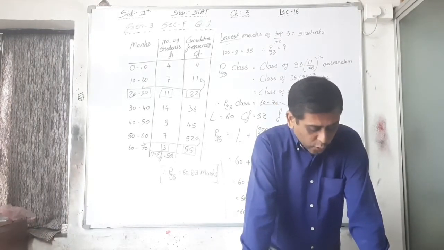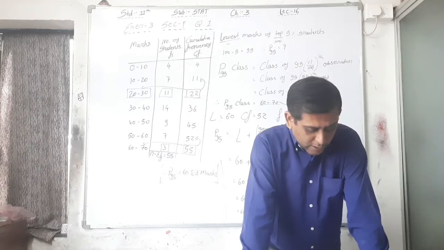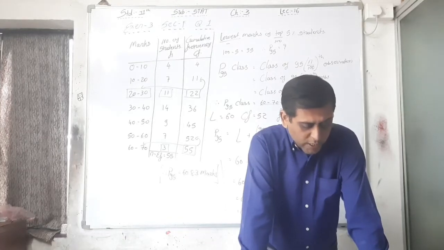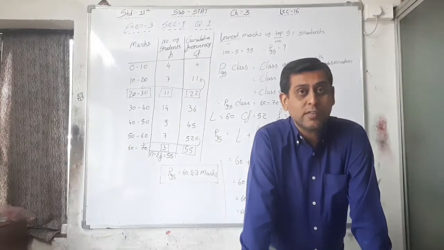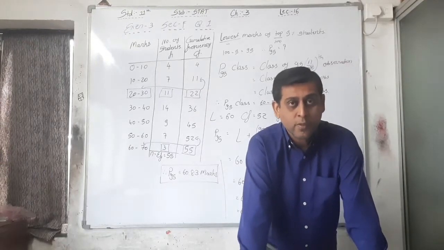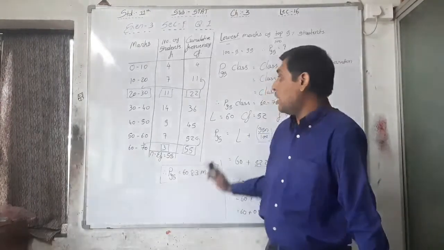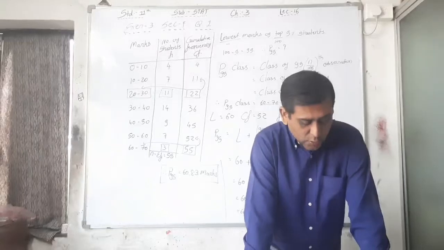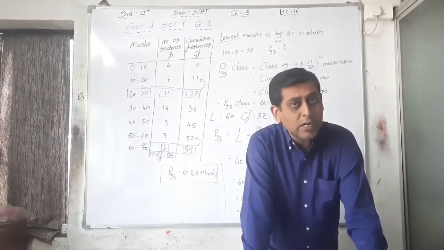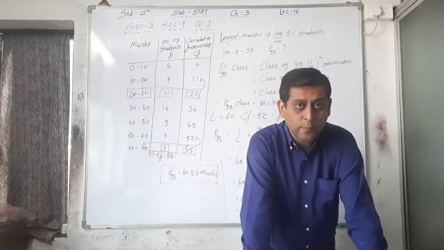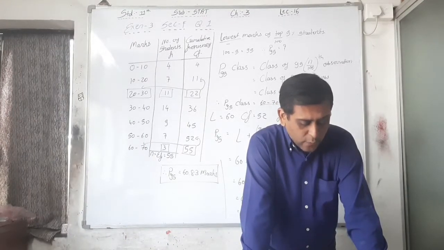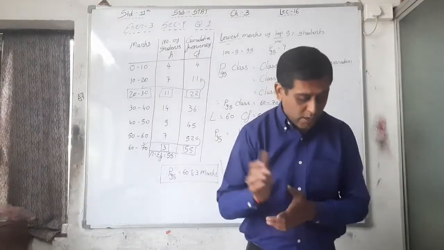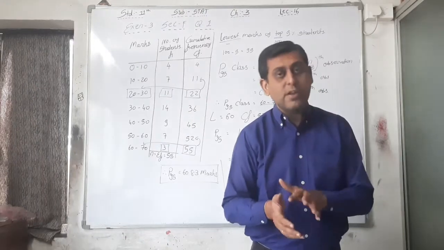See next one, fourth question. The wheat crop grown per acre by farmers in different parts of the state is given below. Here 20 to 25, 25 to 30. See, it is just like our 7th question of section E, which I am doing in this lecture, section E, question number 7. See here again 20 to 25, then 25 to 30. In two classes, the class length is 5. And in the remaining classes, 30 to 40, 40 to 50, 50 to 60, the class length is 10. And you have to find the mean and median from this.